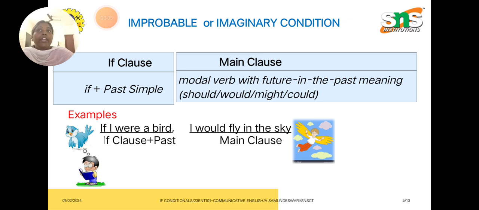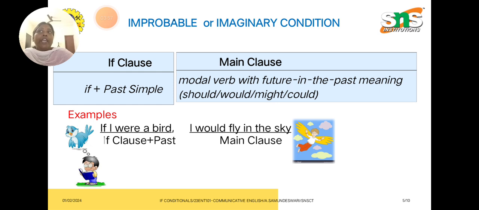In English grammar, normally we will not use were with the subject I, but only in the case of if conditionals, especially the second conditional, type 2 conditional alone, we construct it by adding were with the subject I. I'd also like to give another example.